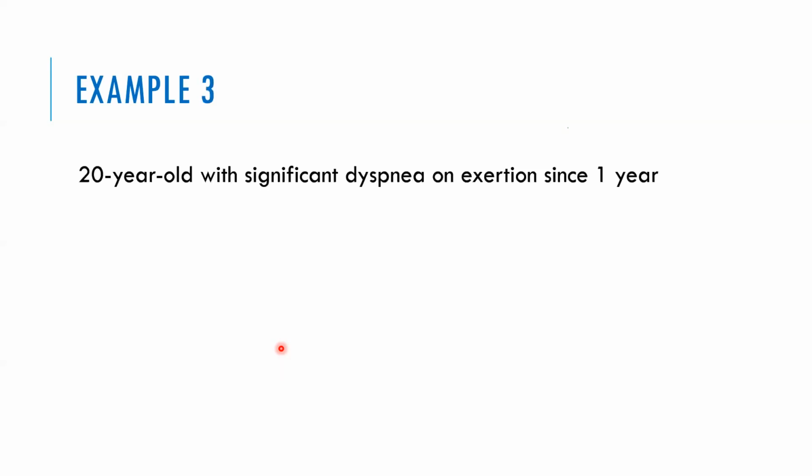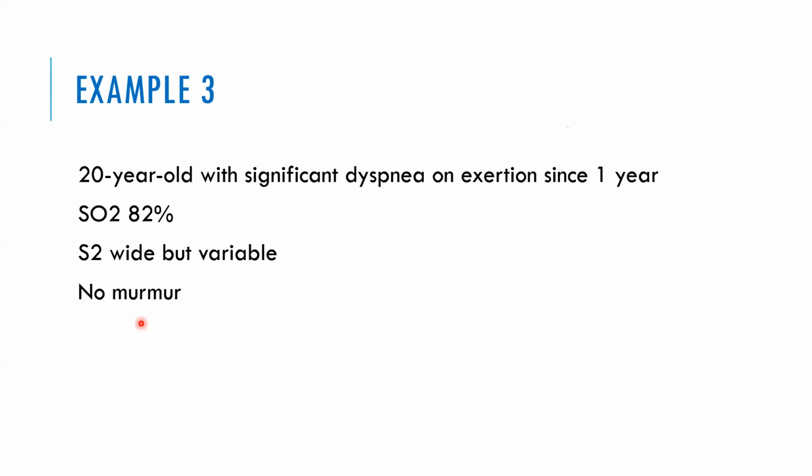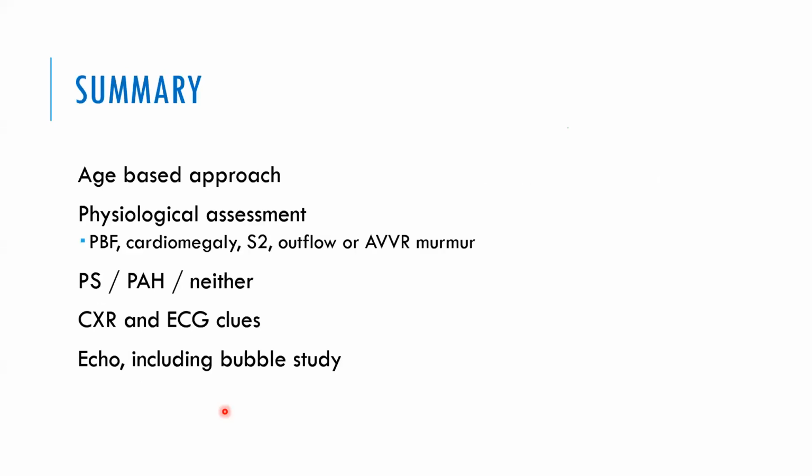Now, what about this one? A 20-year-old with significant dyspnea for 1 year, saturation 82%, S2 wide but variable. How can the S2 be wide but variable? That means it's not ASD, but there is no murmur. So what diagnosis can we make? We can consider primary pulmonary hypertension, because in primary pulmonary hypertension, usually S2 is wide because the RV is going into failure and the P2 closure is later. So like this, one can always try to fix some diagnosis clinically, and it is not very difficult if we go methodically.